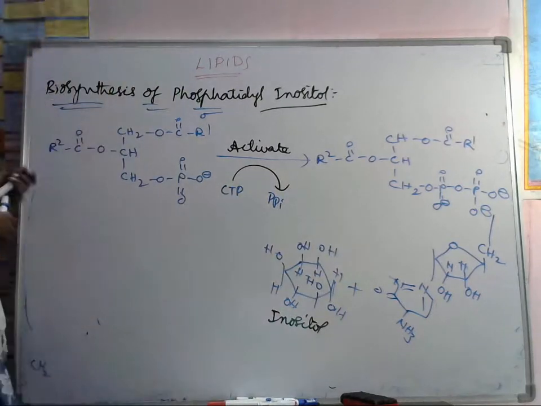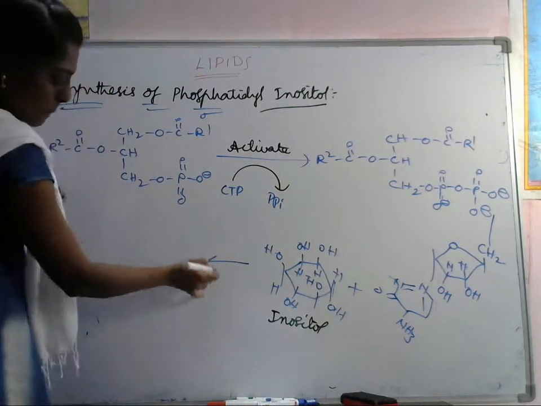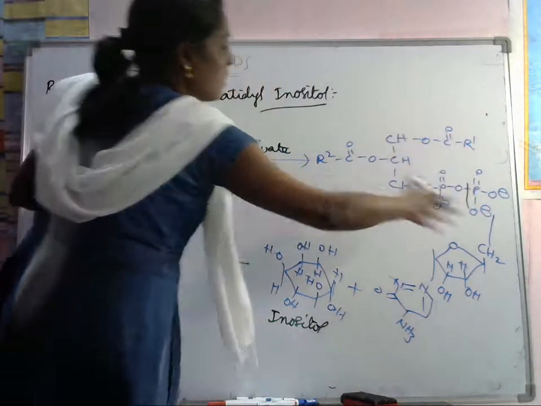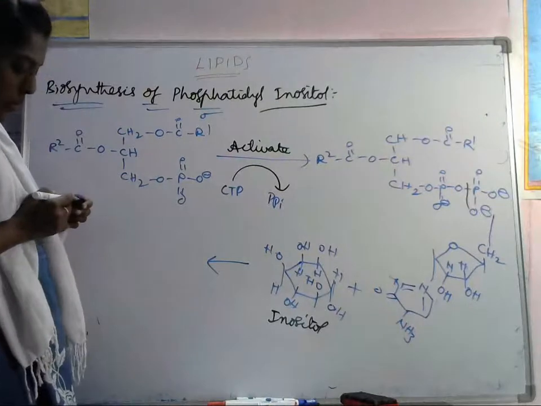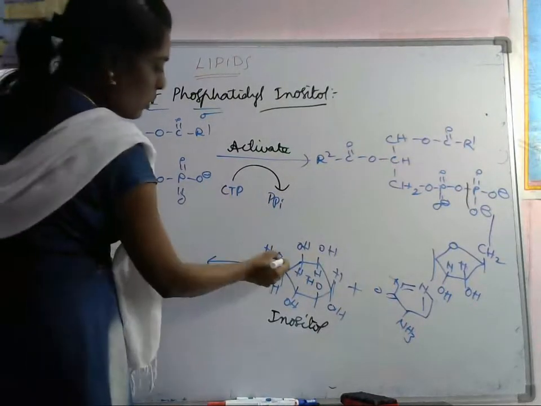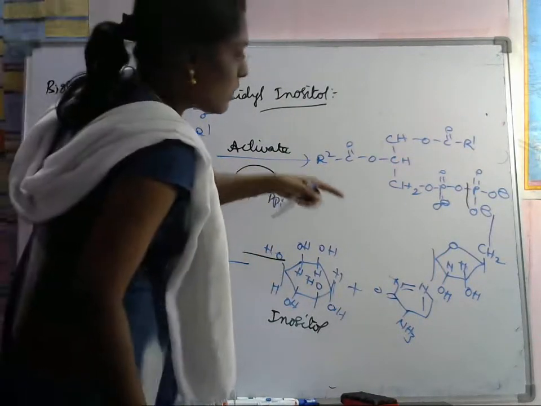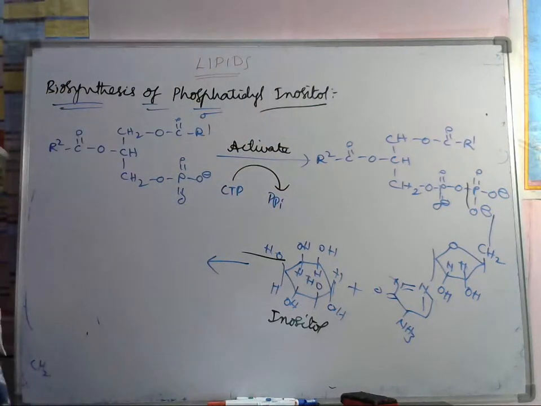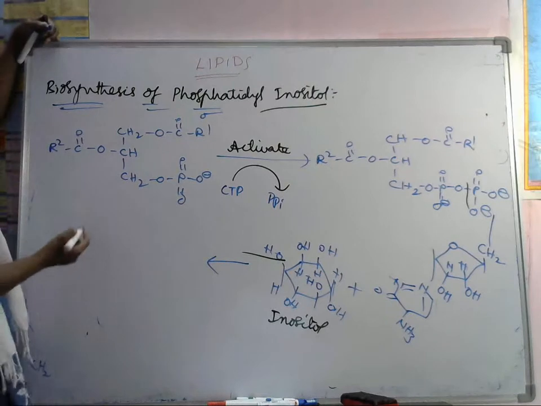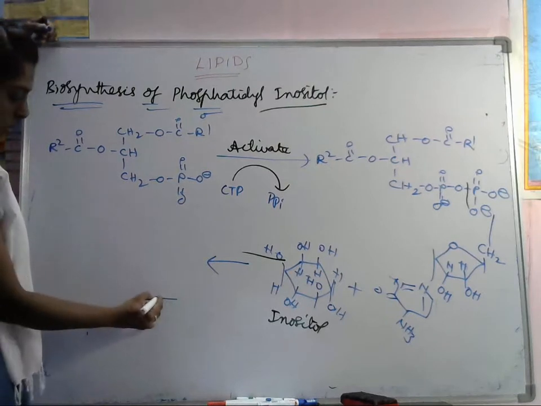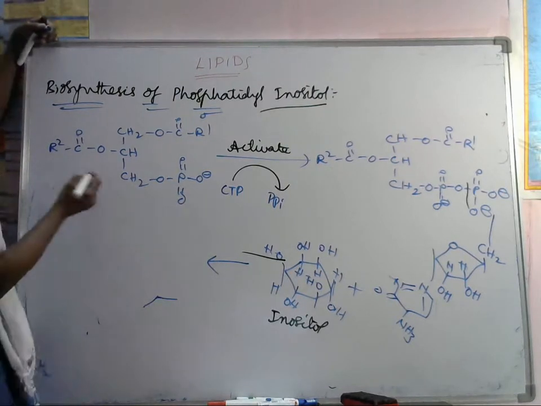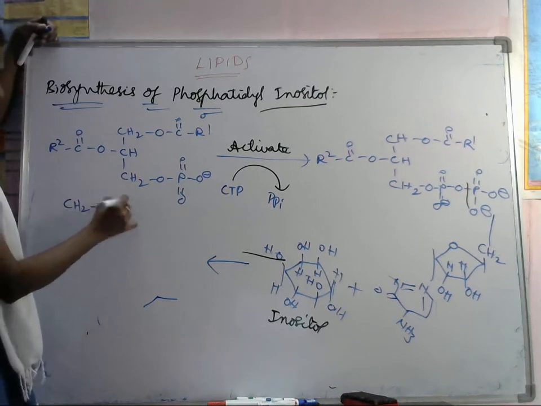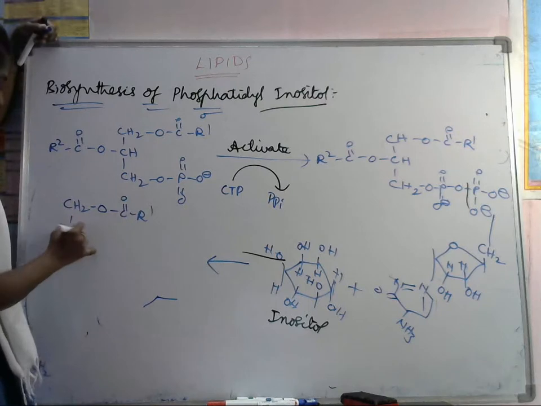Next, here this bond will break, and it removes OH and that part. And what will happen here? This inositol. We'll write first this one: CH2 O C double bond O R1, and here CH is there.